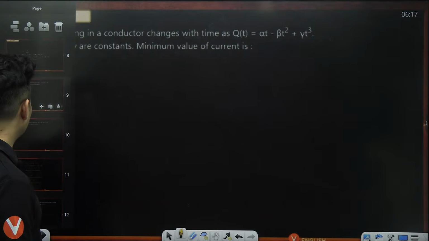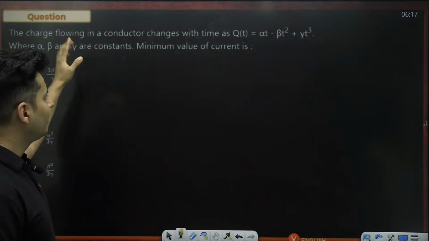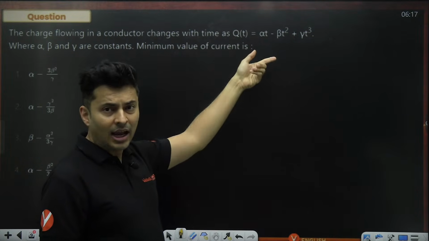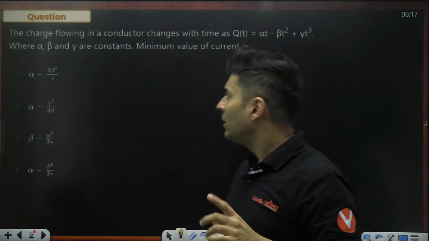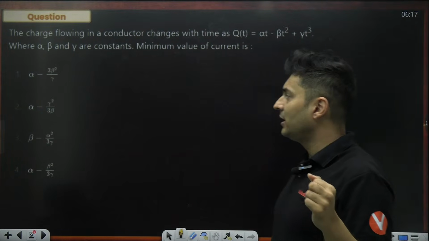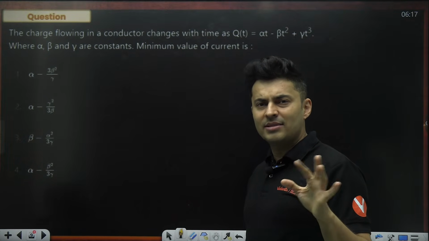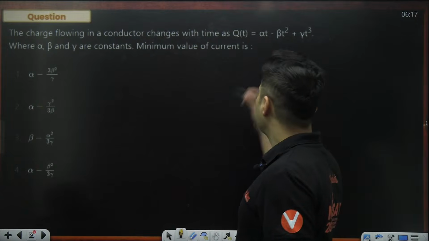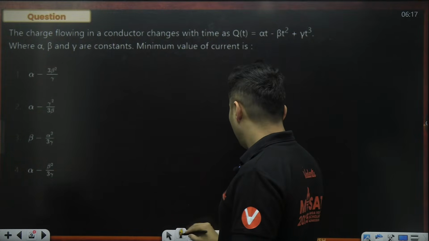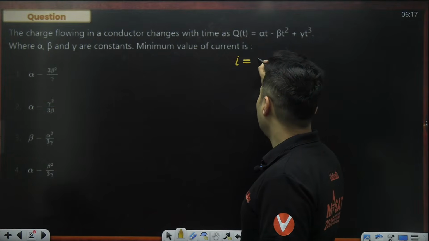All right. Moving on to the next question on your screen. The charge flowing inside a conductor is given by this equation. This equation is telling me that with time the charge flowing is changing. The question is, what's the minimum value of the current in this particular circuit? Minimum function, clearly the maxima minima concept is used over here. So if charge is given, we can find out the current. We can find out how much current is flowing in the circuit by taking the derivative of it.